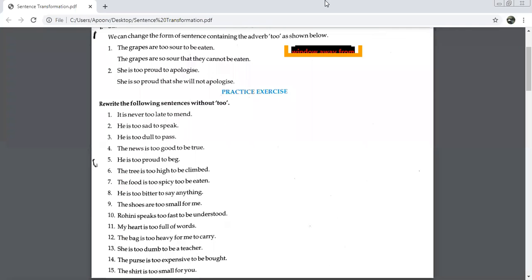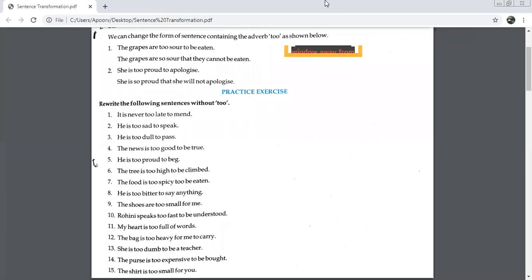The purse is too expensive to be bought. The purse is so expensive that it cannot be bought. Good. I am repeating the answers, though you all are giving the correct answers, so that if somebody has a doubt, they get to know. The purse is so expensive that it cannot be bought.